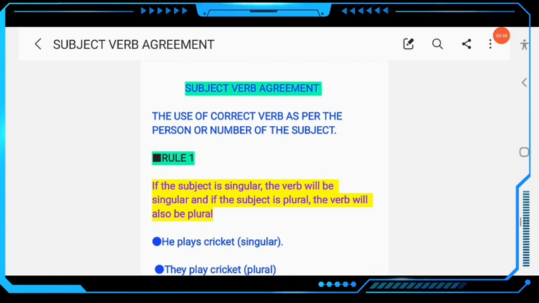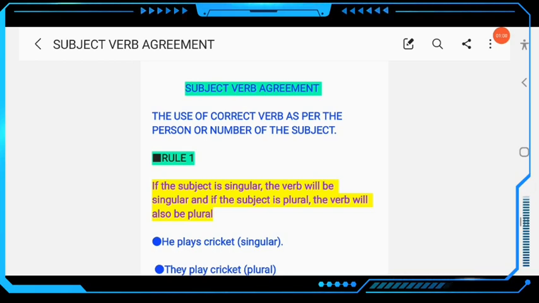Okay, I agree with you. That means your opinion and my opinion are the same. So this is agreement. In grammar, agreement means the use of the correct verb as per the person or number of the subject. So this is known as agreement of subject and verb.